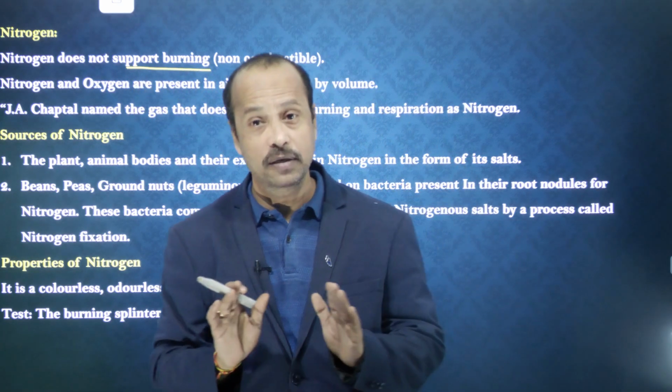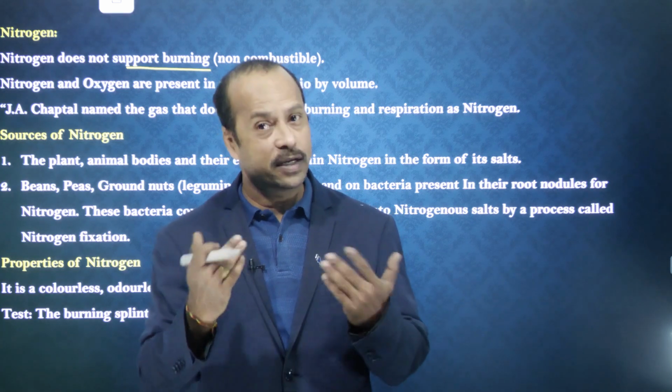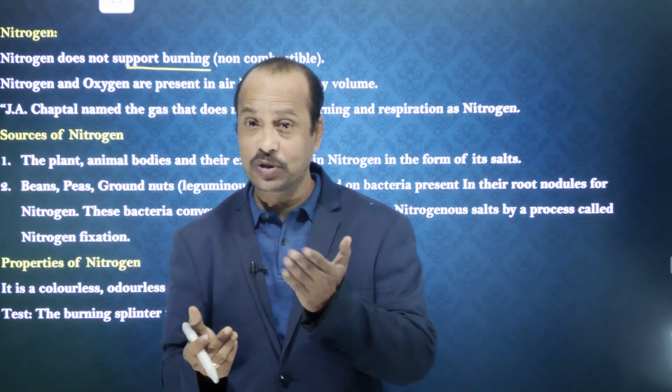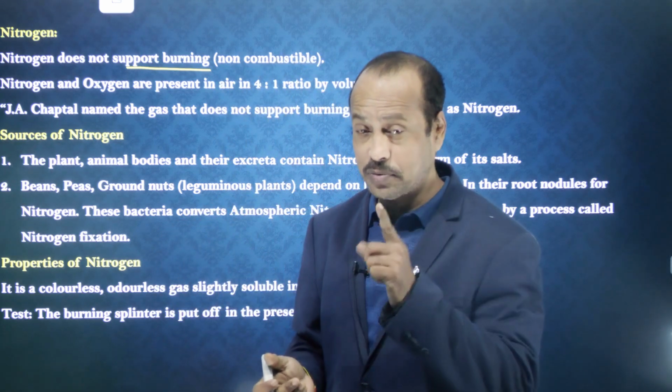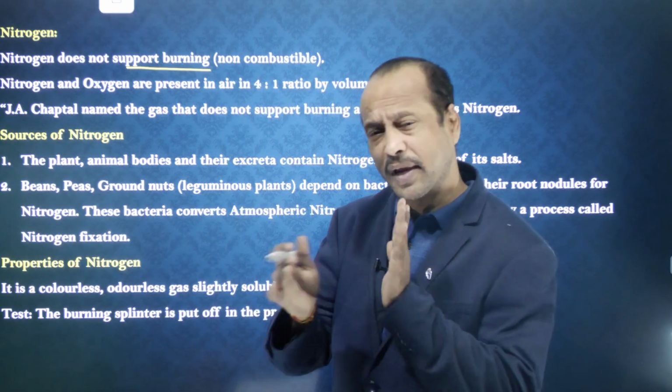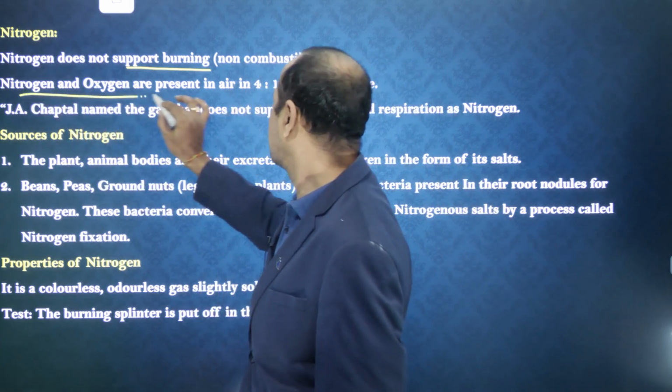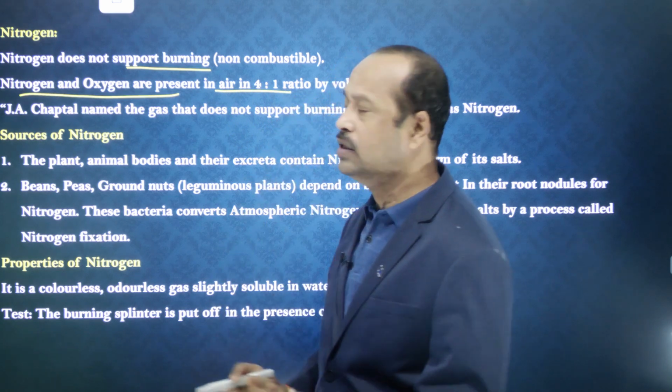So nitrogen does not support burning. And the ratio also said that the nitrogen to oxygen ratio is 4:1. Nitrogen is almost 79% in the atmosphere, whereas oxygen is 21%. If you calculate the ratio, it comes to approximately 4:1.